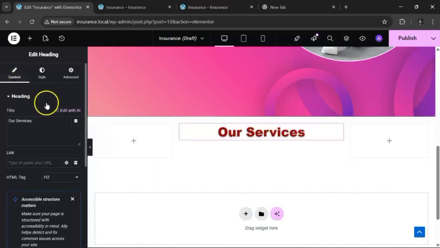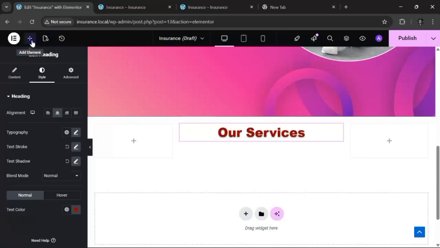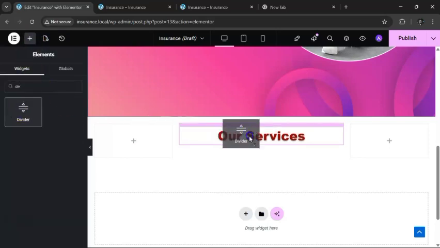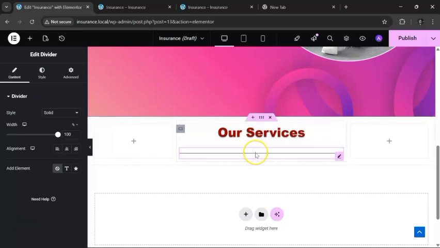I think another thing I want us to have here, we want to change this to, instead of H2, you can make it as a H1. That I think looks like the biggest of them all. So I think this is really looking amazing. Another thing I want to have is I want to add something here. Let's see. Let me add a divider. Let's just drag and drop. So here I have a divider, and